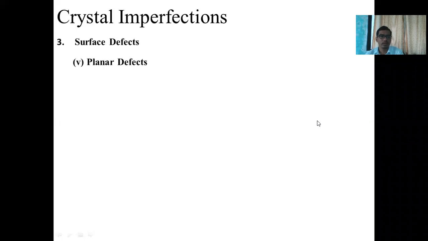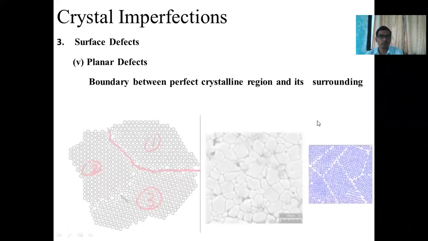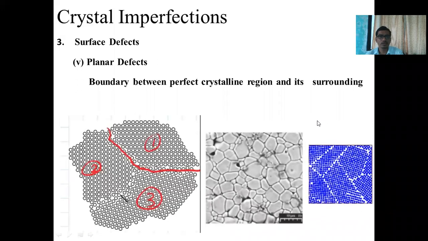The next defect is a planar defect. If there is a defect at the boundaries between the perfect crystalline region and its surroundings, such a defect is called a planar defect. Here you can observe this is part number 1, part number 2, and part number 3. These three parts are joined by a boundary, and if there is some kind of misalignment in that boundary, such a defect is called a planar defect.